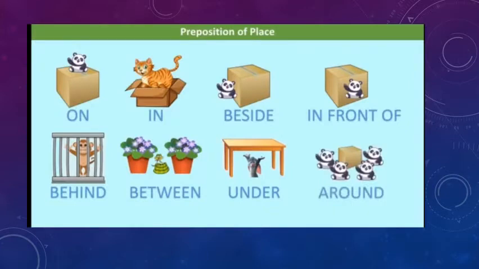Now here some examples of preposition of place are given to you, like on. The panda is sitting on the box. In, the cat is in the box. Beside, the panda is sitting beside the box. In front of, the panda is sitting in front of the box.